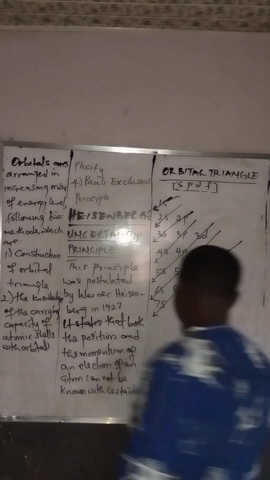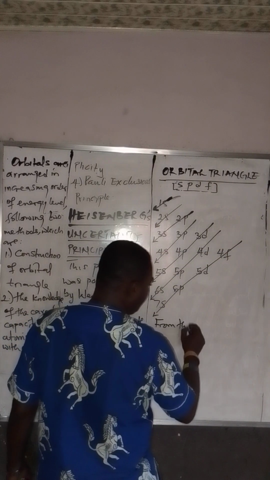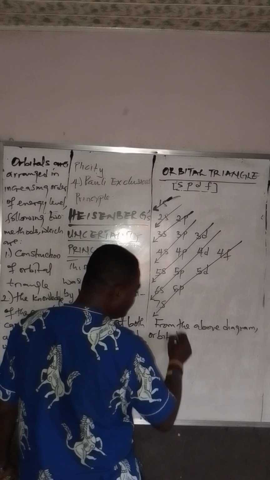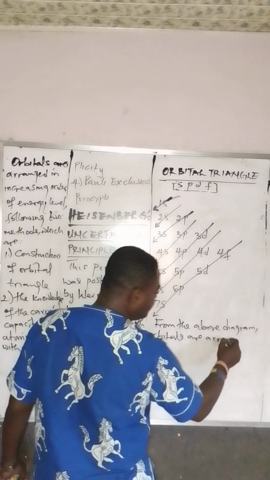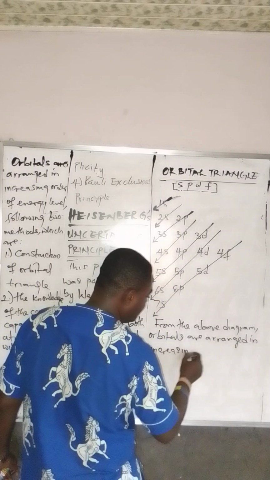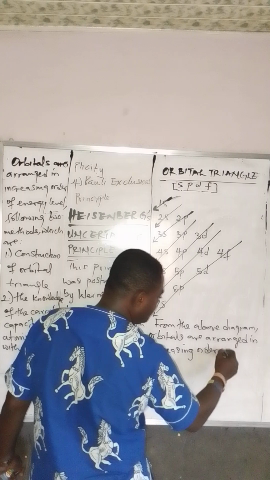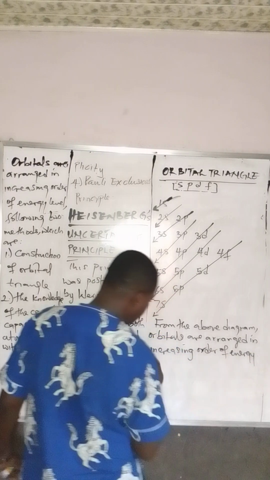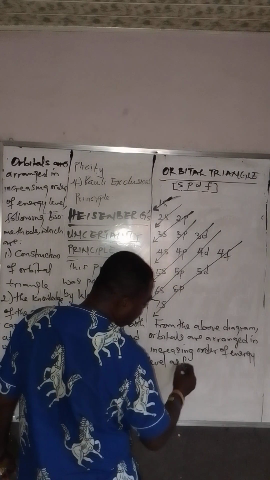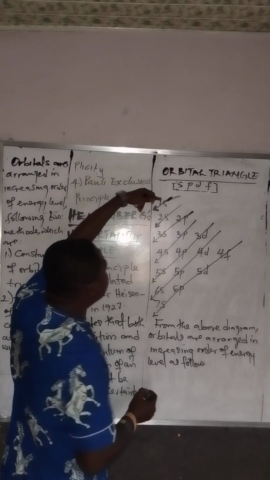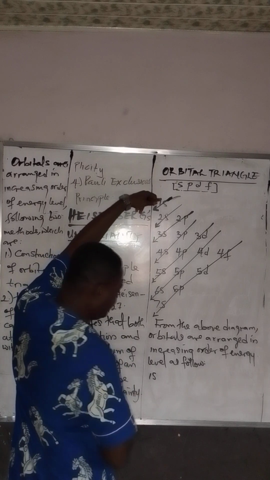Now, from the above diagram, orbitals are arranged in increasing order of energy level as follows. Now, we will go to the first arrow. What do we have there? 1s.